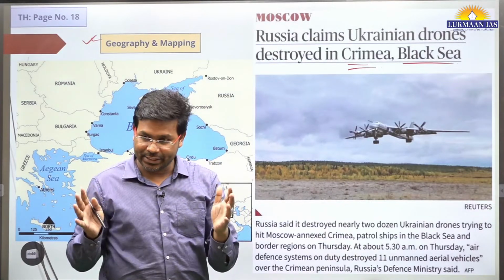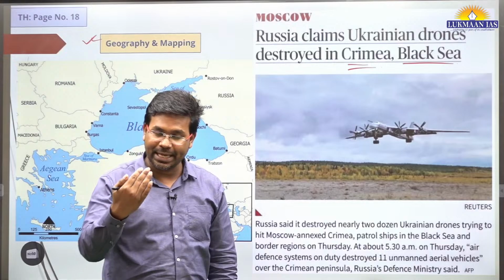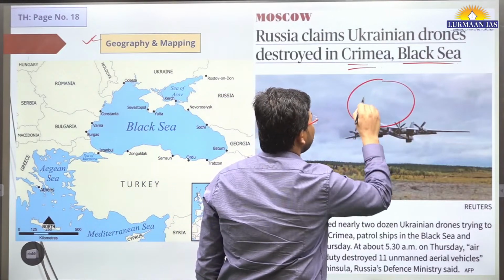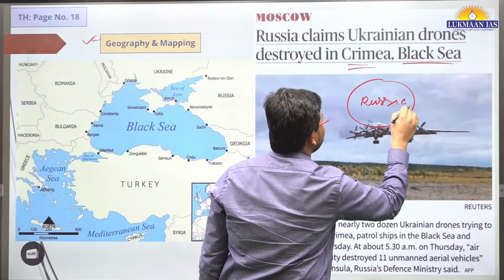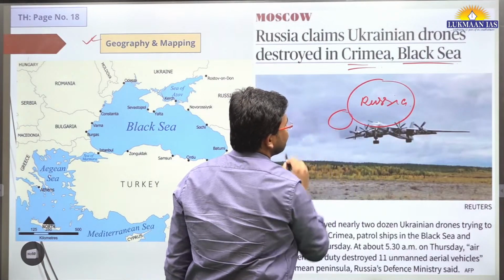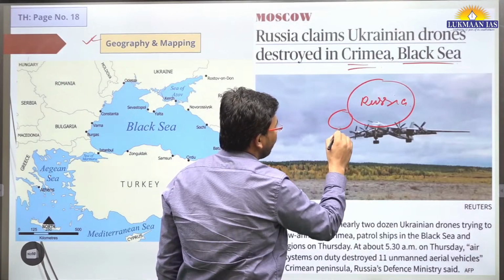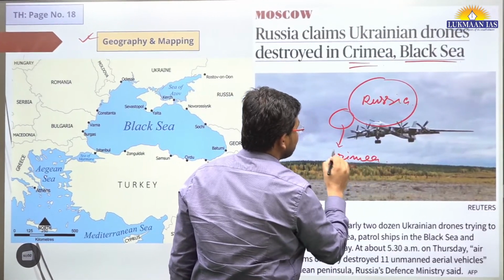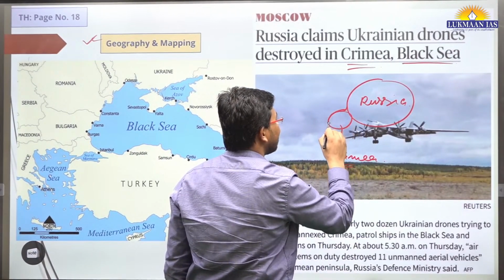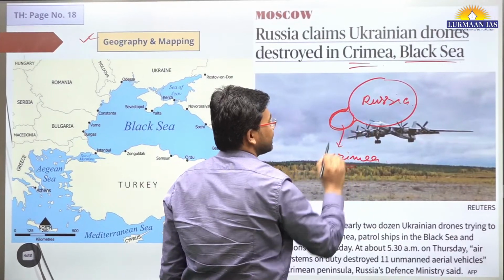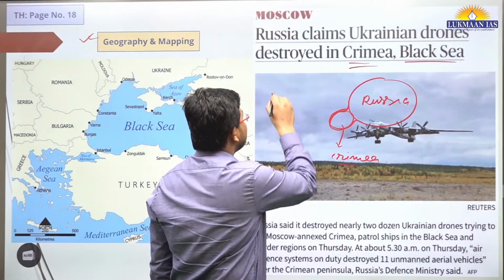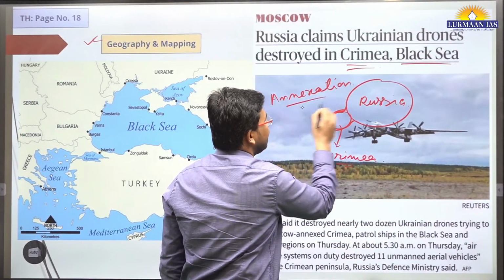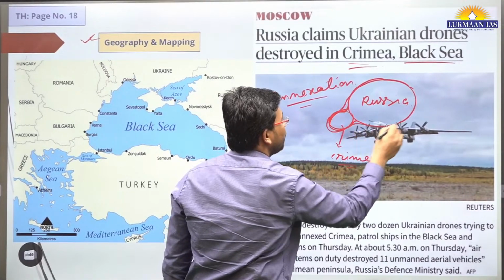Under international law, annexation means adding a territory. For example, let's say this is the territory of Russia earlier. If Russia overtakes certain other territory, let's say this is additional territory that it overtakes, for example Crimea, then this also becomes part of Russia. Now Russia will have this much area. Annexation means adding territory to your existing territory to enlarge it.